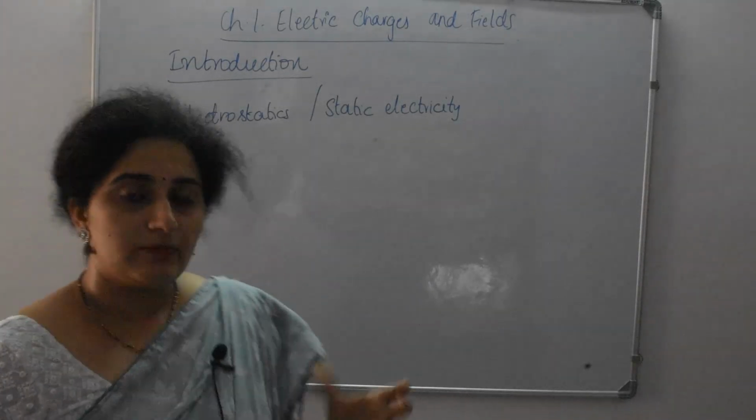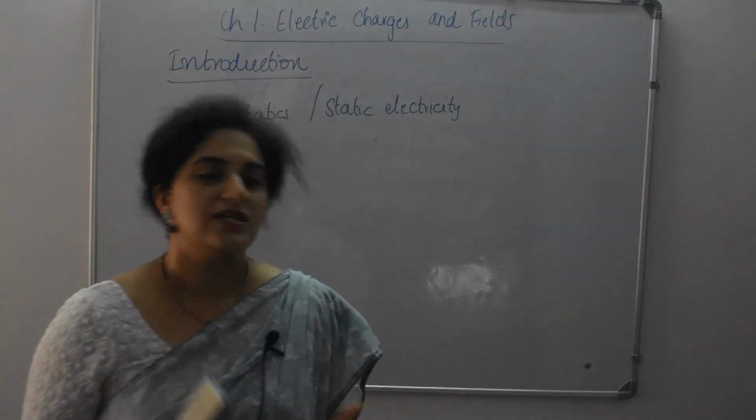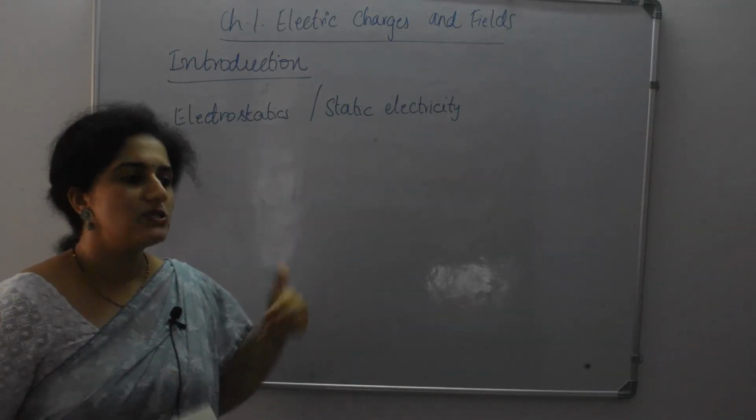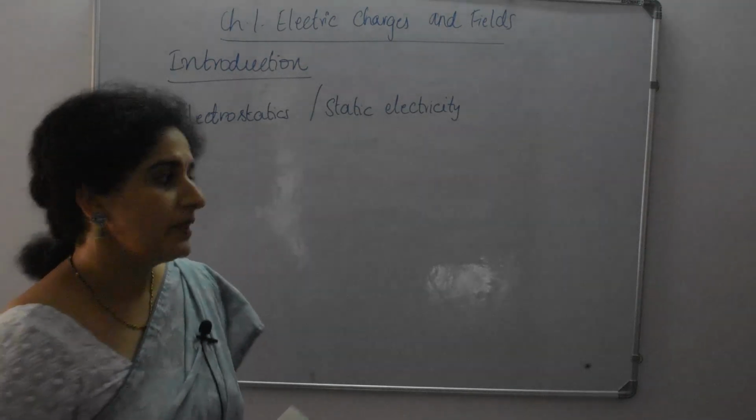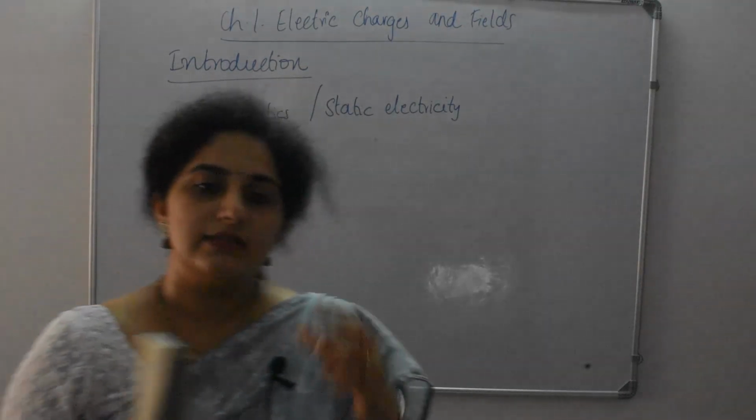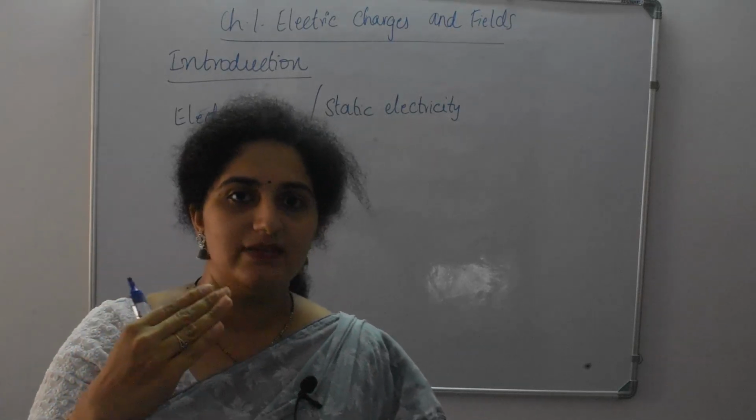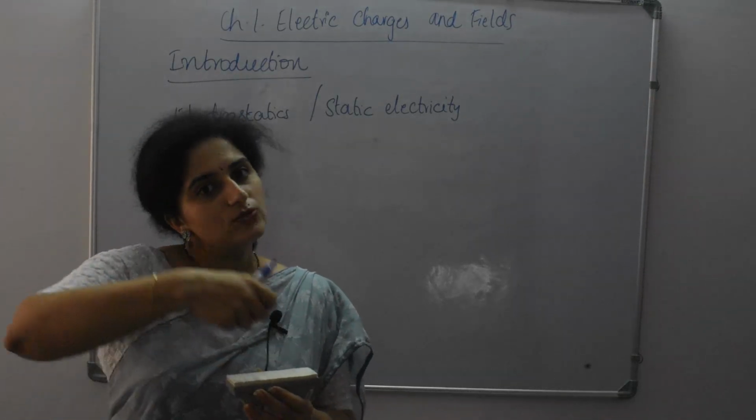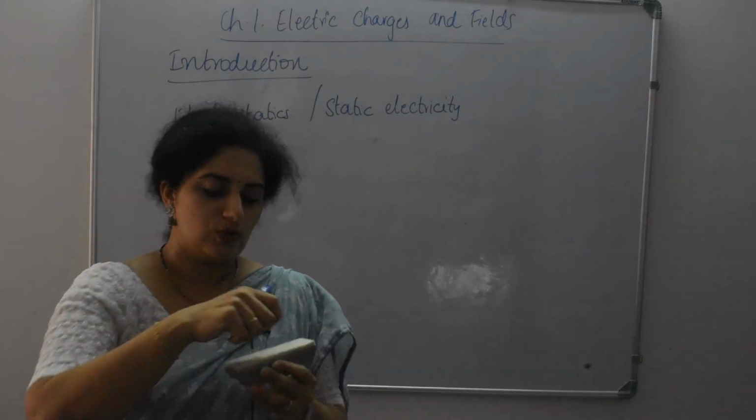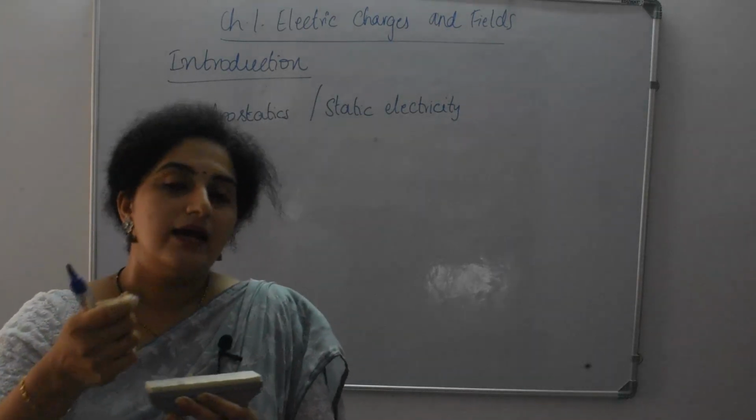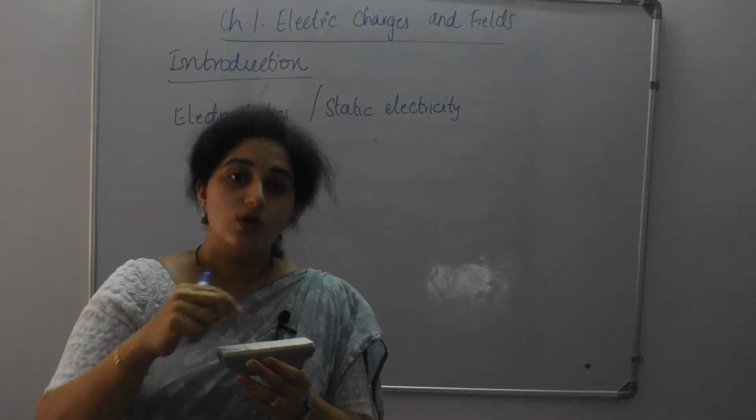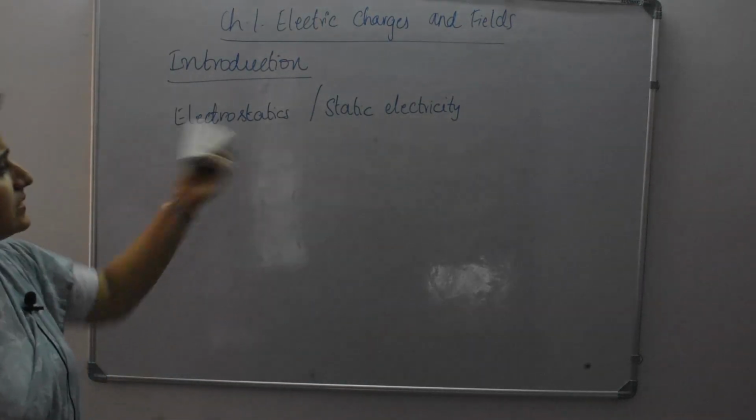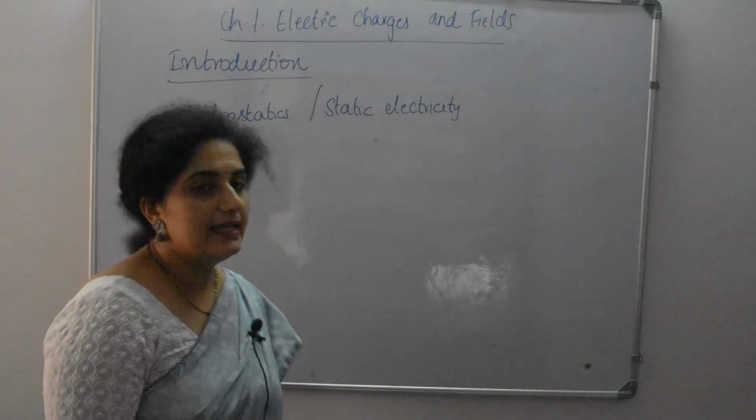Static means what? Stationary. So because of the stationary charges, we experience all these examples which I have just mentioned before you. Now, instead of the plastic comb, if you take a steel spoon, it will not attract the pieces of paper as the comb did. So we will see the reasons behind all these things. Clear? So this is static electricity or electrostatics.